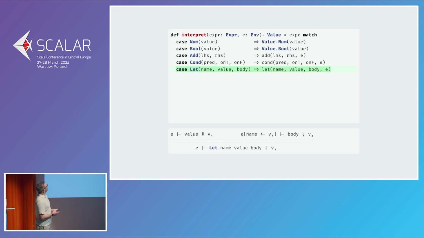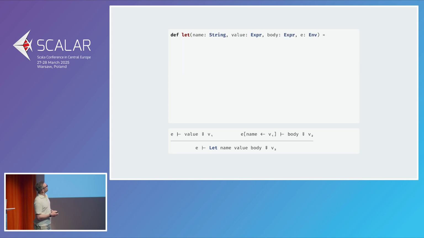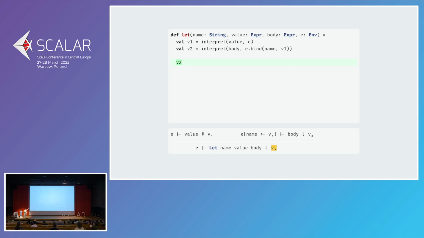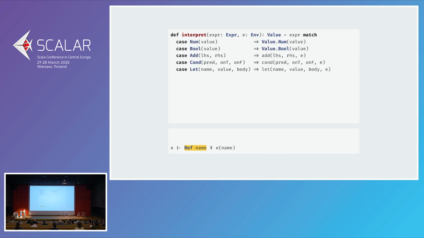Okay, let is going to move to its own function. We interpret the value, interpret the body in the right environment, and ultimately we get v2, and that's what it interprets to. It's fairly easy, isn't it? There was a lot of thought to produce this simple code. Ref is very easy. We just look it up in the environment and we're done.